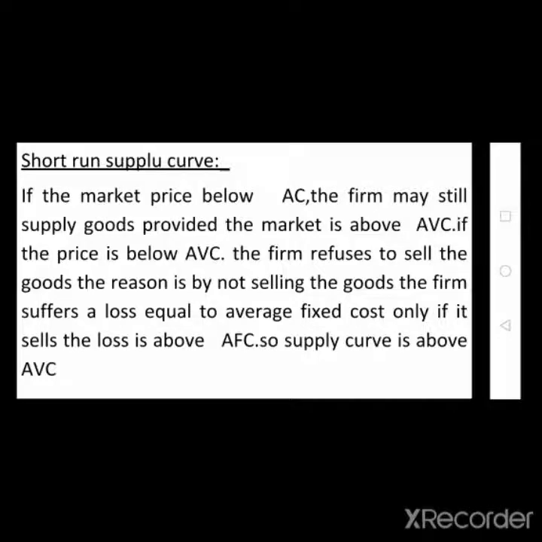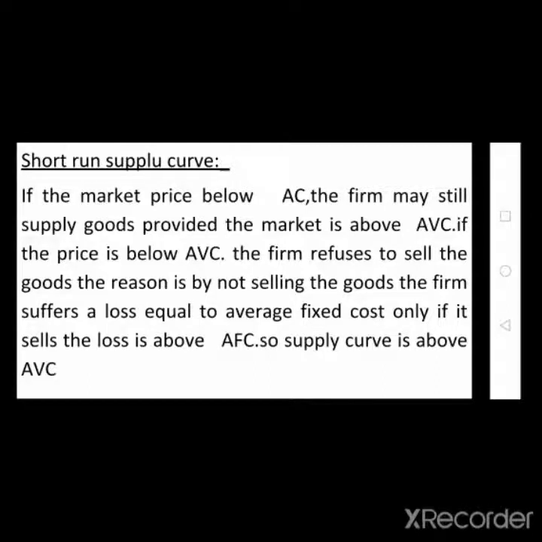But in perfect competition, if the competition is more and more and the company fixes the product price below average variable cost, in this condition the company refuses to sell the goods in the market.